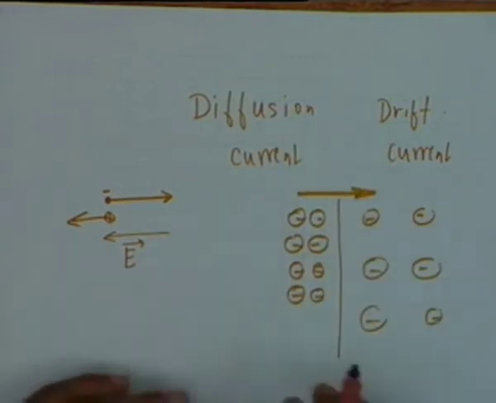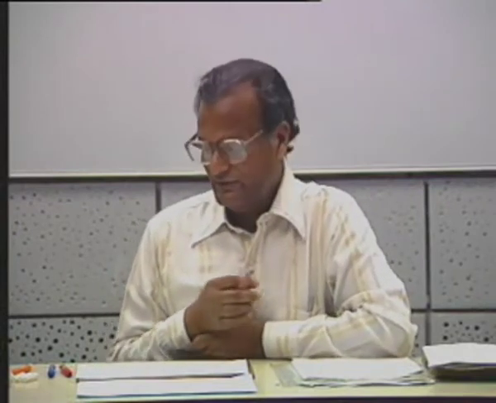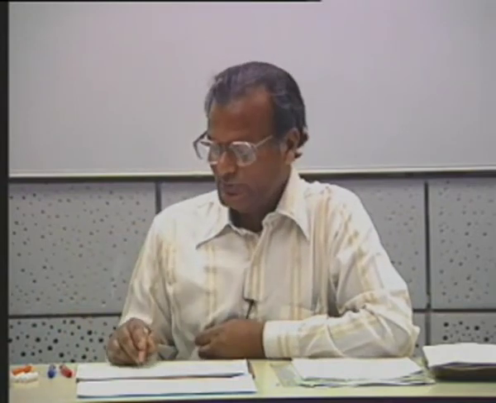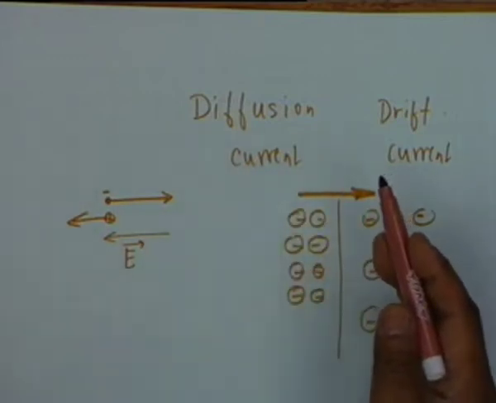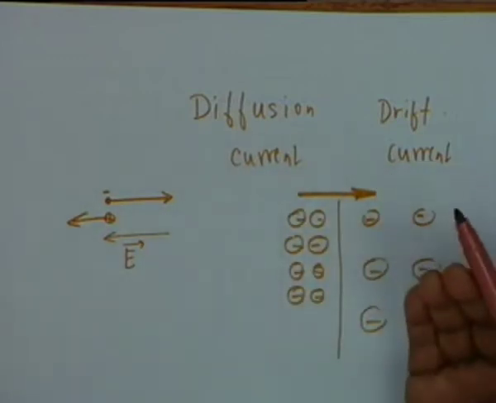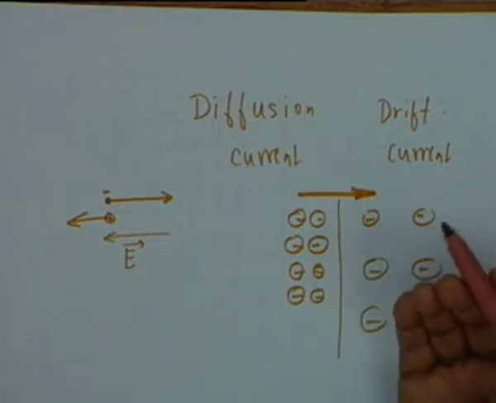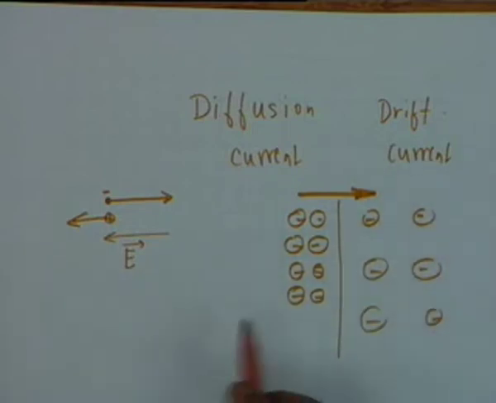And ultimately if you leave them, they behave exactly like gas molecules. If you leave them at peace, after some time the concentration shall become equal. But this movement from higher concentration region to a lower concentration region gives rise to a current, because any motion of charge is a current. The current in this case shall be in which direction?